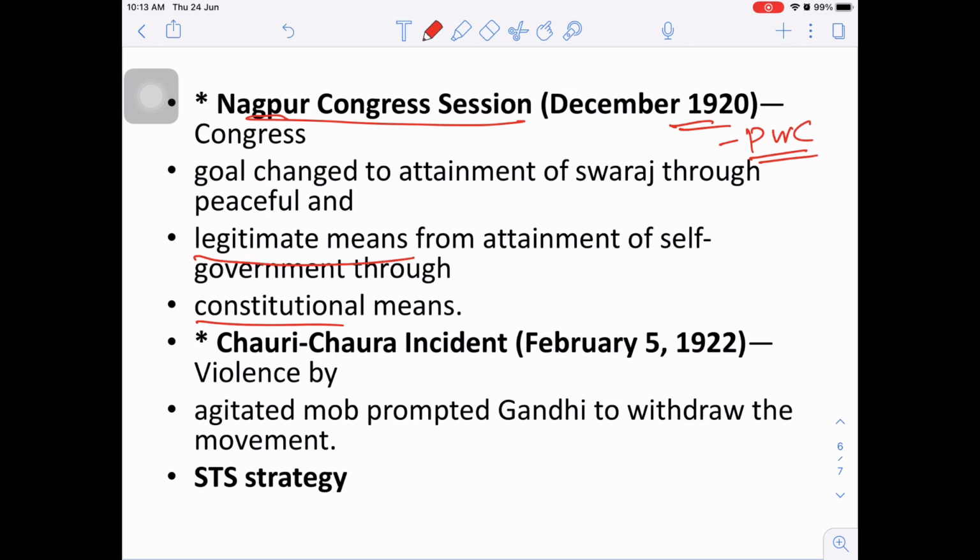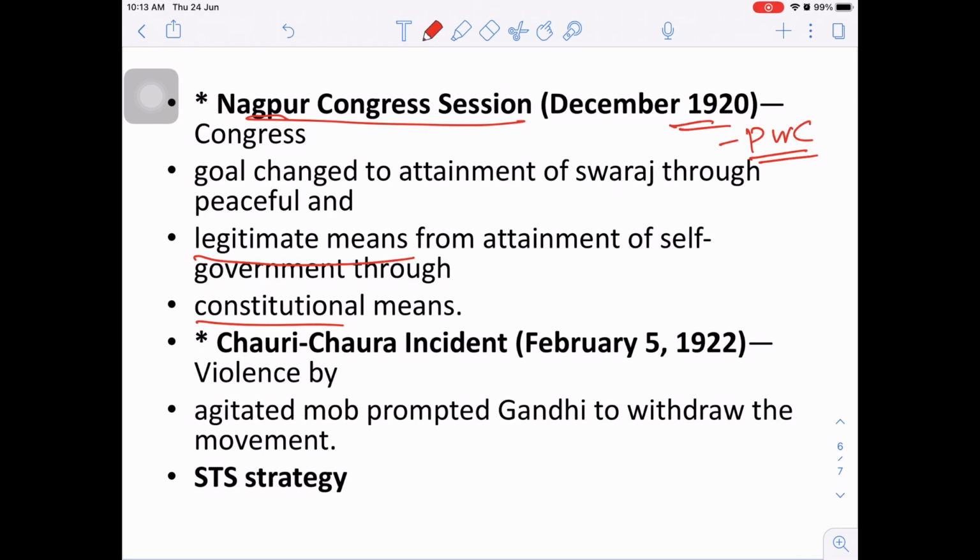In 1922, when violence broke out and 22 policemen were burnt alive by an angry mob in Chauri Chaura, Gandhiji withdrew this movement on February 5, 1922, saying that the people had not understood what a mass movement really is, and he followed an STS strategy, struggle truce struggle strategy.